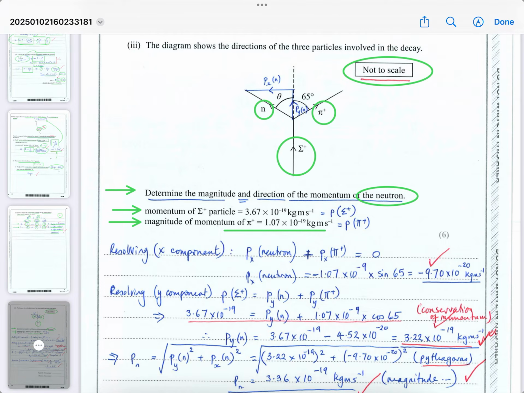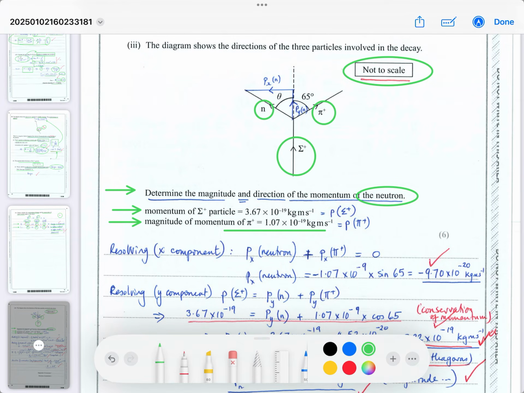So first of all, if you look at the x component, in the left and right component, the neutron momentum will be one way, say negative, and the pi meson will be to the right. So if we count the right as positive and the left as negative, together they should add up to 0, based on the conservation of momentum, okay?